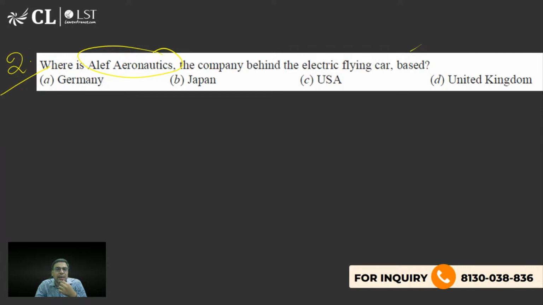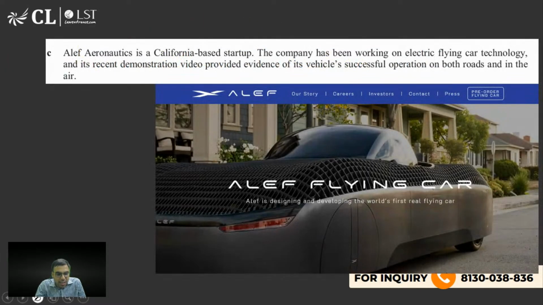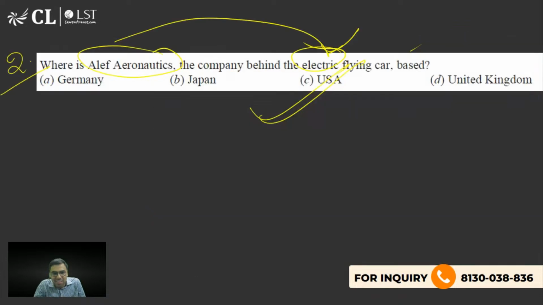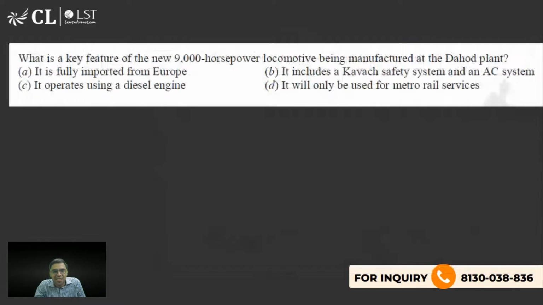Alef Aeronautics, जो है company, it is making an electric flying car, and that too an electric one. So it is actually an American-based company. So C is the right answer to this question. Okay. So Alef Aeronautics is California-based. California is a province in America. The company has been working on electric flying car technology and its recent demonstration and all. So here I have shown this photo also. Alef is designing and developing the world's first real flying car. So C is the right answer to this question.